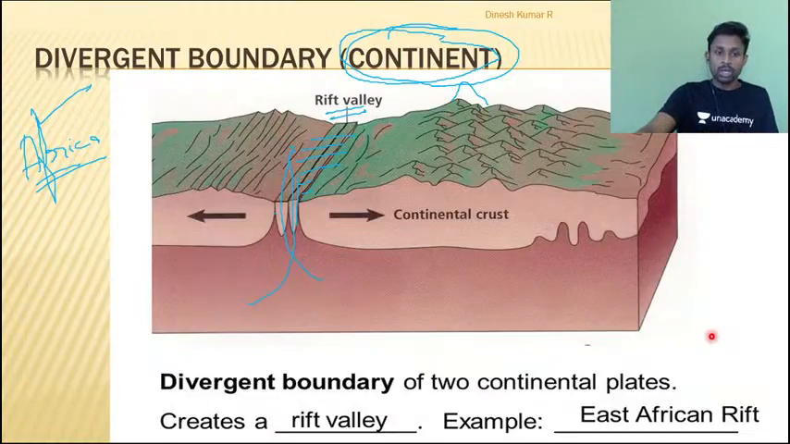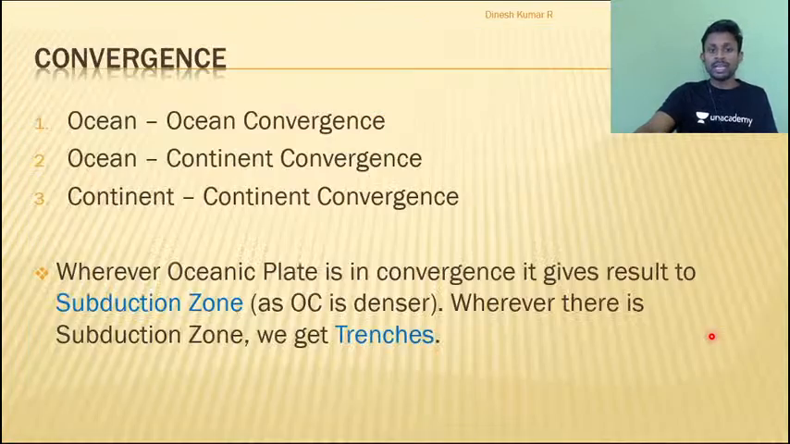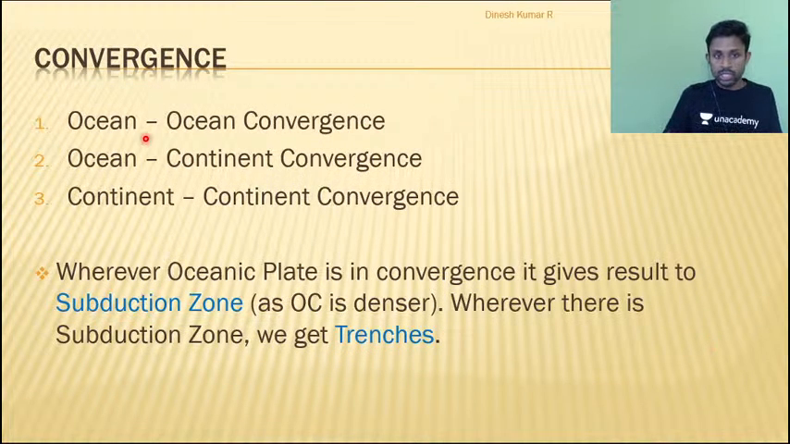Whenever I talk about convergence, there can be three types of convergence. One is ocean-ocean convergence, second is ocean-continent convergence, and third is continent-continent convergence. I repeat: ocean convergence, ocean-continent convergence, and continent convergence.